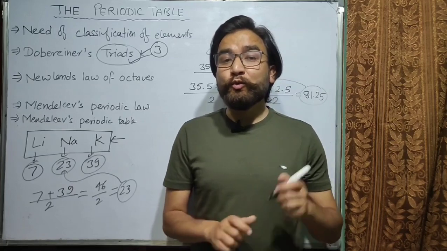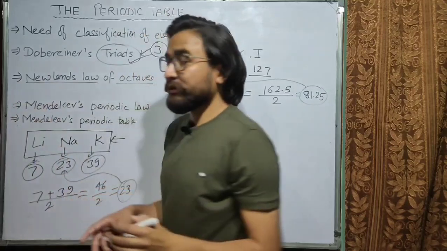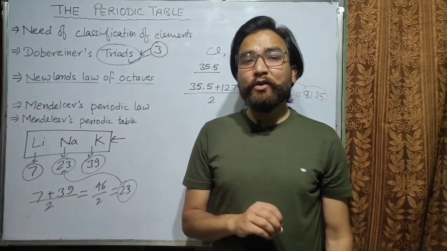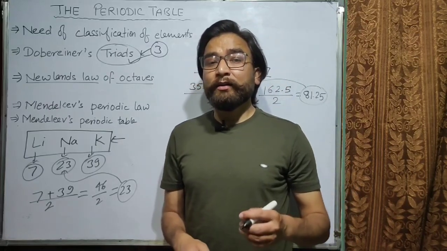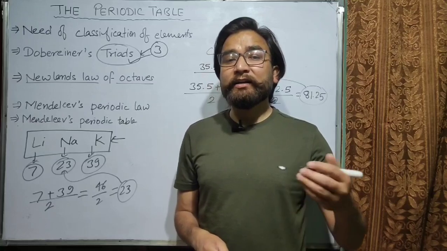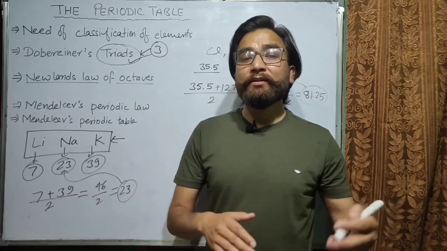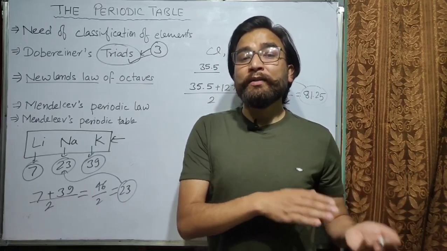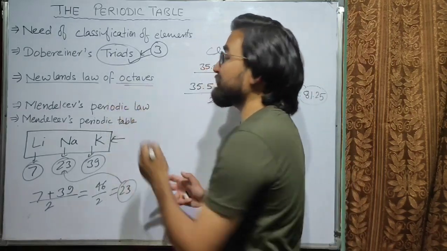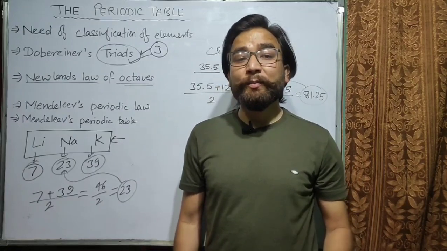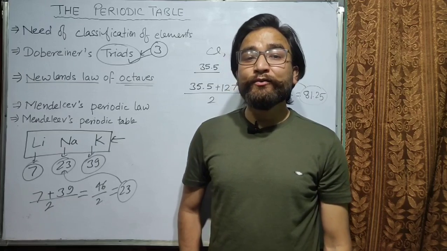Now we will move to another classification, that is Newlands' law of octaves. What does Newlands' law of octaves say? How did he classify the elements? He said that if the elements are arranged in increasing order of their atomic masses, every eighth element will have similar properties to the first element, and this is why it is called the law of octaves. Octave stands for 8. So the properties of every eighth element will be similar to that of the first element.